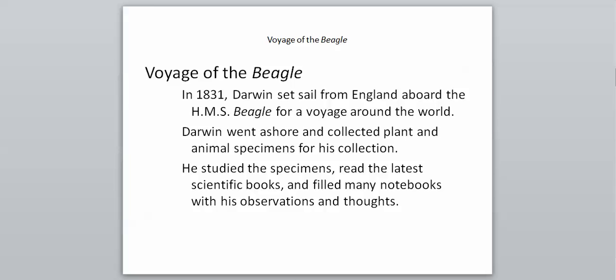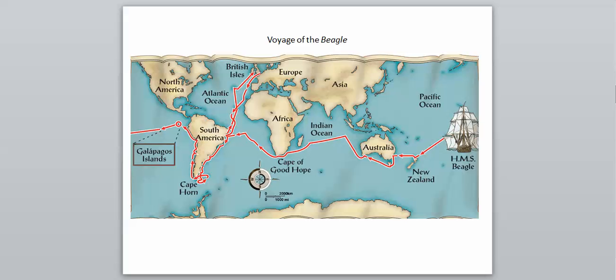He went to various places in the world. He didn't really even have much of a purpose. He was just kind of going along. It was almost like a vacation for him, just to study some things and get away from everything. He studied the specimens, he read the latest scientific books, and he filled many notebooks with his observations and thoughts. Again, he didn't really have any goal in mind. He just wanted to go. He was a naturalist who was just assigned to go on this voyage, and this is just what he did along the way to serve his role, to serve his job.